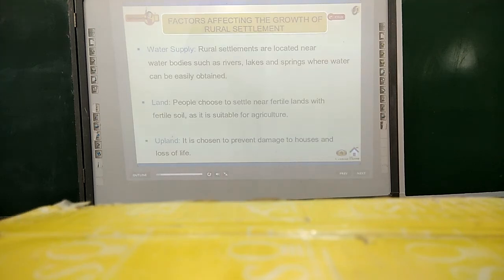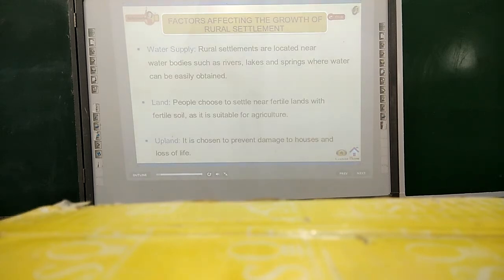Let us explore some of the factors that lead to the growth of rural settlements. Water supply. Rural settlements are located near water bodies such as rivers, lakes, and springs, where water can be easily obtained. Land. People choose to settle near fertile lands as it is suitable for agriculture. Upland. It is chosen to prevent damage to houses and loss of life.